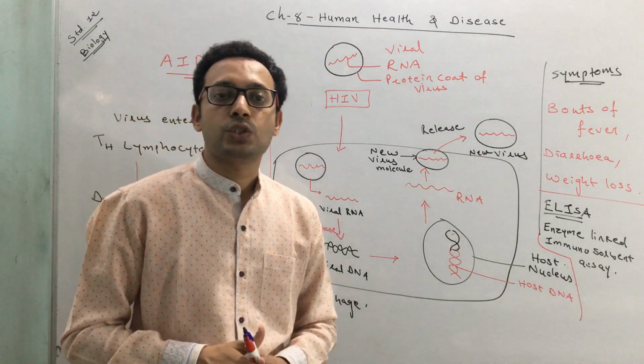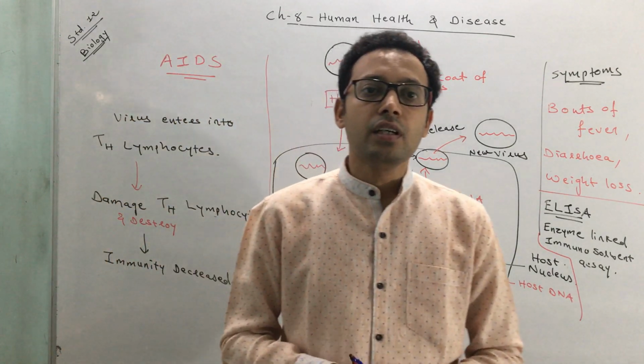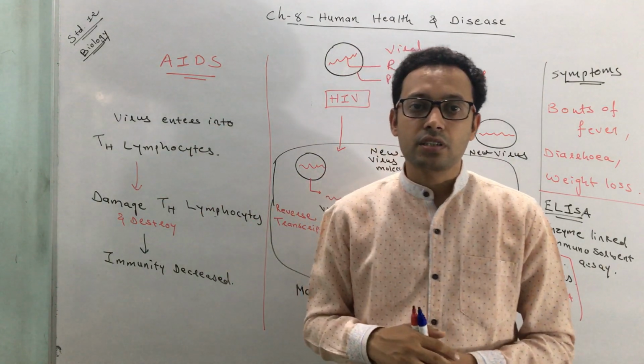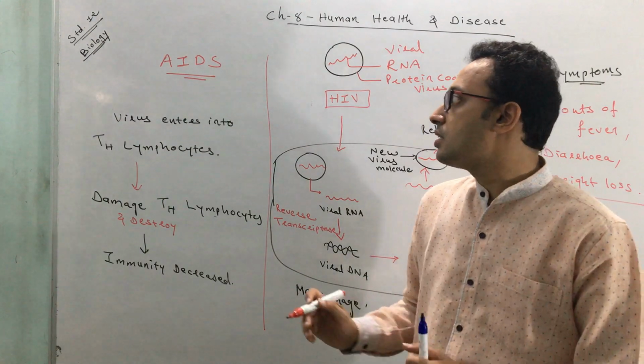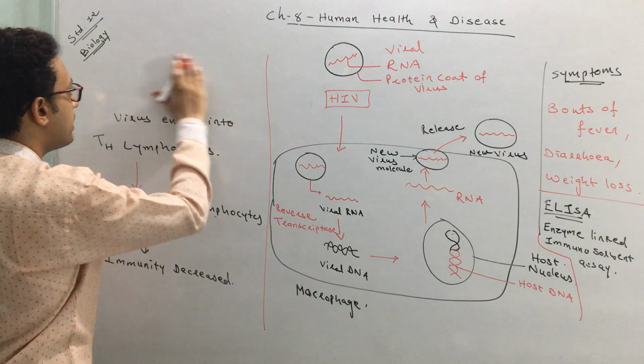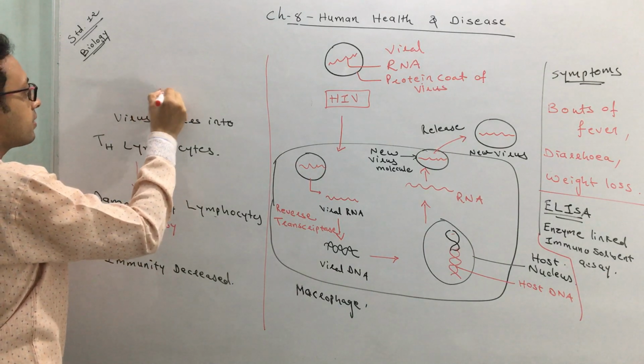And how does it have to be prevented? Prevention strategy is of utmost importance in AIDS. There are various agencies, and you have to remember the names of these agencies. I will write down which are the agencies.